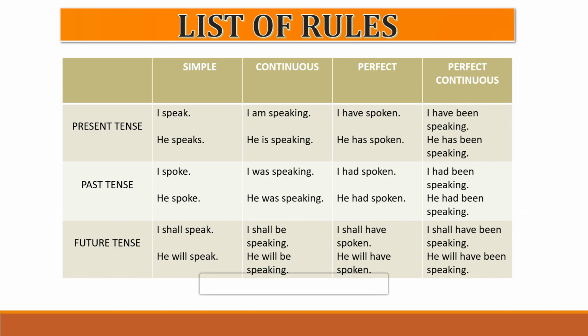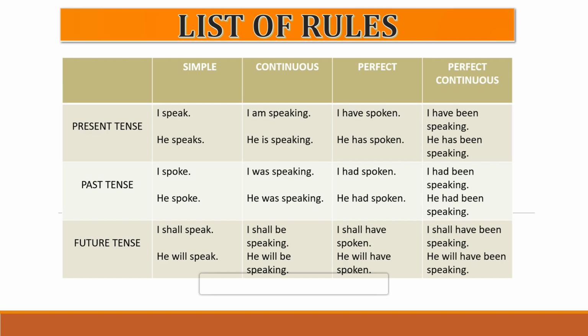Here I is the subject, and shall or will, as I told you, will be used. Here it is written I, so that is why we have used shall. So I shall have spoken. Now spoken is the past participle form of the verb, which is also called V3. Now the second example is he will have spoken. Now he is the subject, will have, and then spoken. Spoken means past participle form of the verb, that is also called V3.